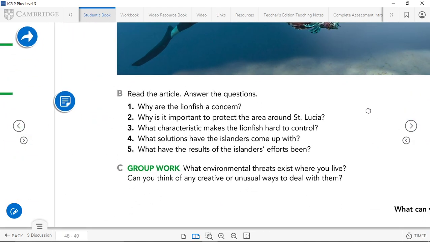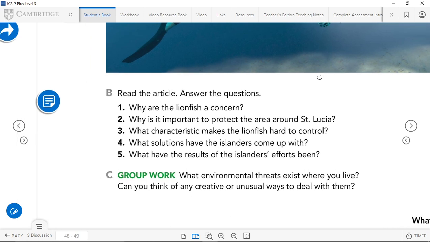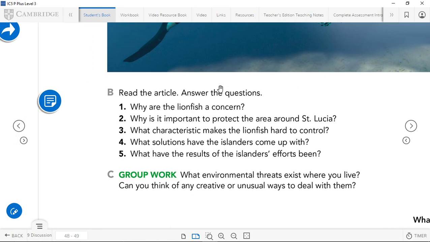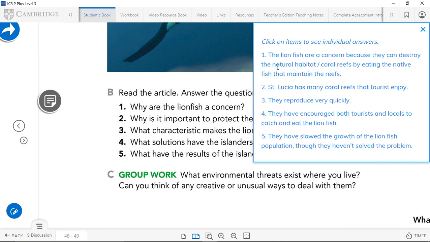Okay, now let's complete these questions. Let's answer them. After reading the article that you just did, you're going to answer these questions, okay? Why are lionfish a concern? Why is it important to protect the area around St. Lucia? What characteristics make the lionfish hard to control? What solutions have the islanders come up with? What have the results of the islanders' efforts been? Okay, you got the answers for these questions? You did? Okay, let's check.